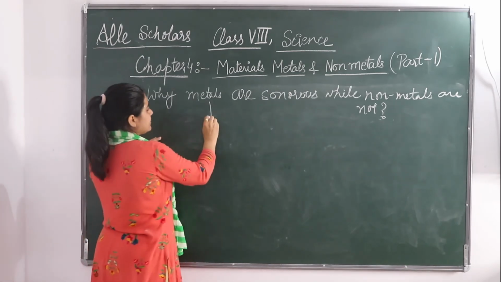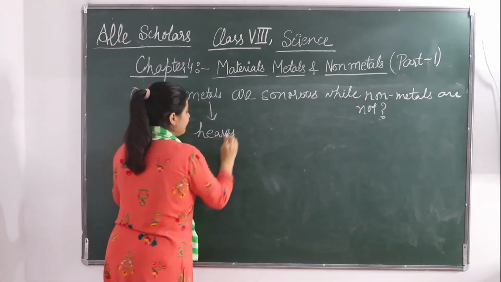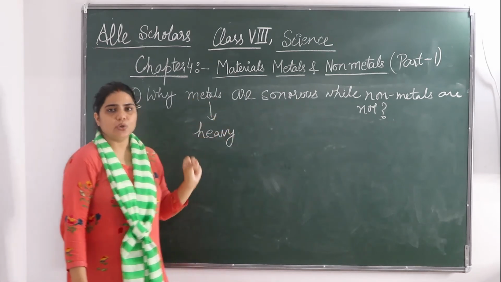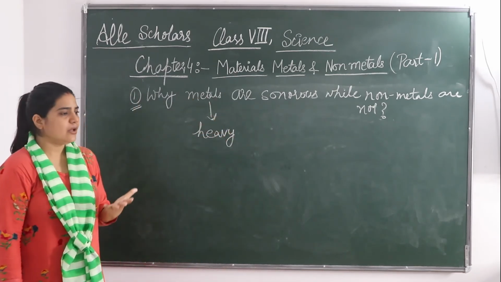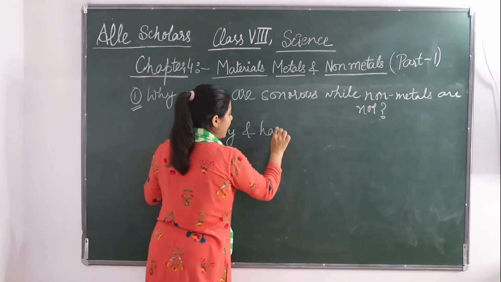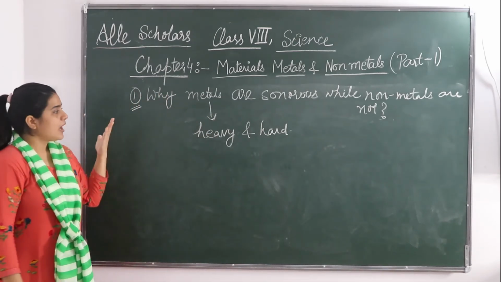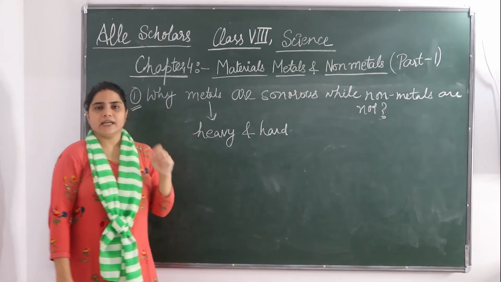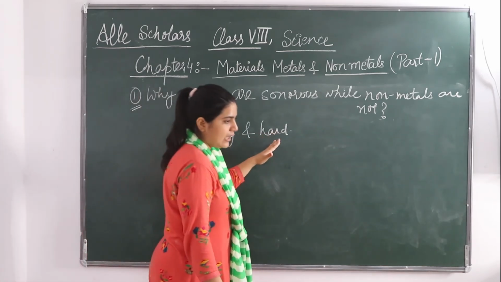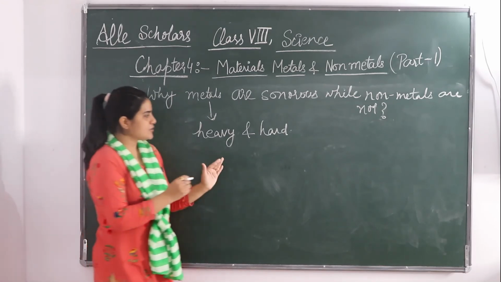So these metals, they are very heavy. Metals जो होते हैं वो बहुत heavy होते हैं as compared to non-metals. Non-metals are light in weight. Okay, heavy भी हैं and they are also hard. Whereas non-metals are light in weight as compared to metals and they are soft. So they are heavy, they are hard, so they produce sound. That's why they produce sound.